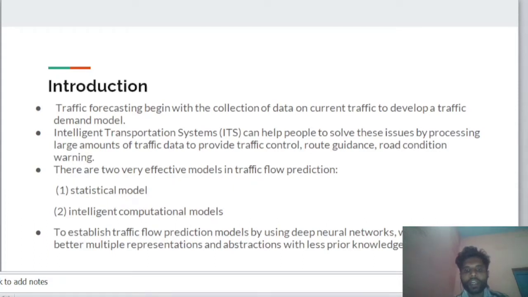In recent years, deep learning has been paid more attention to establish traffic flow prediction models by using deep neural networks, which can perform better multiple representation and abstraction with less prior knowledge.